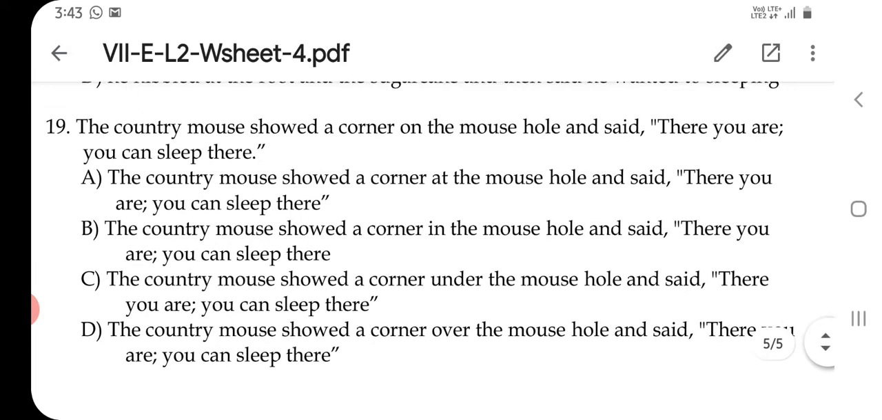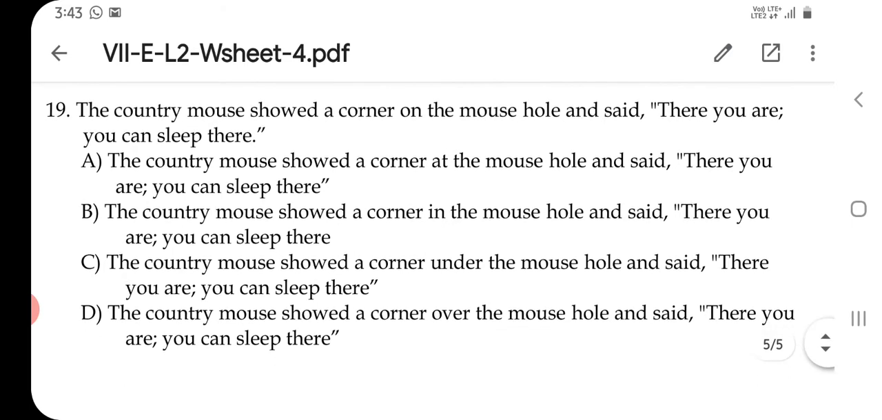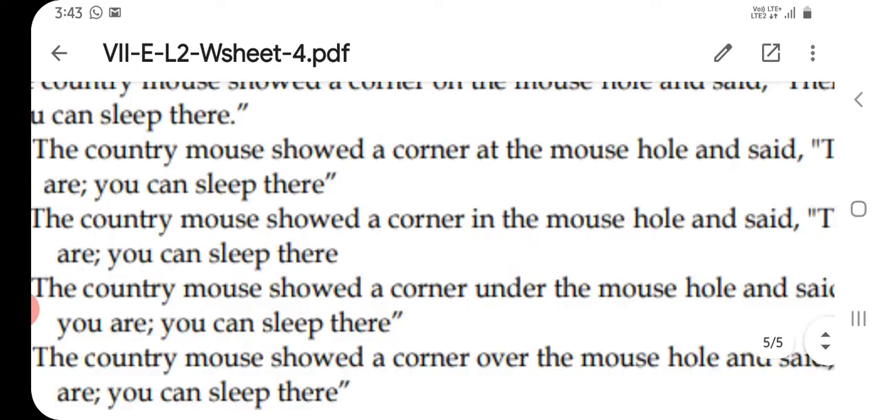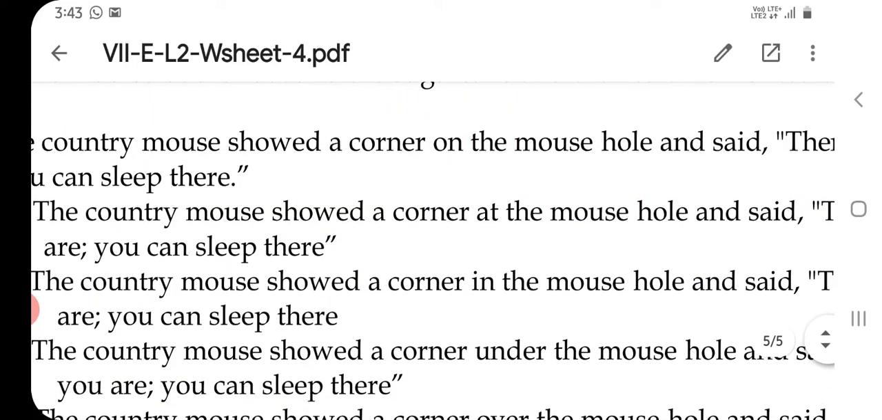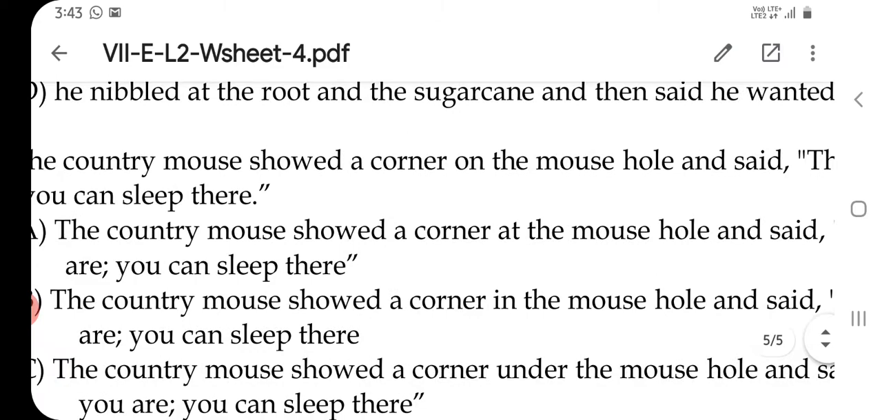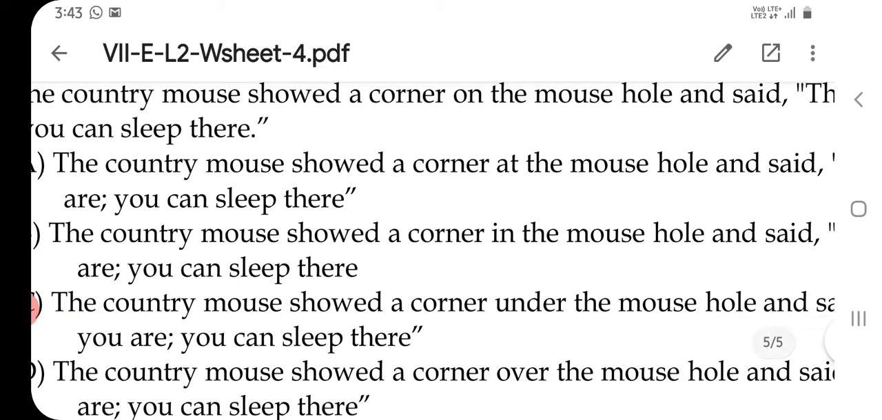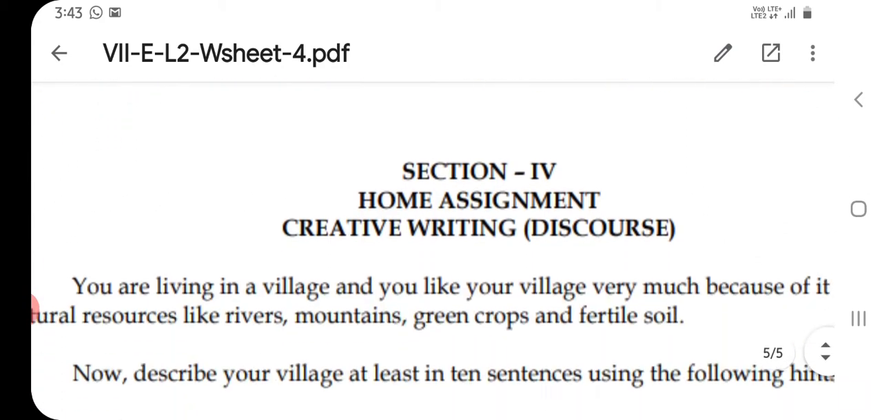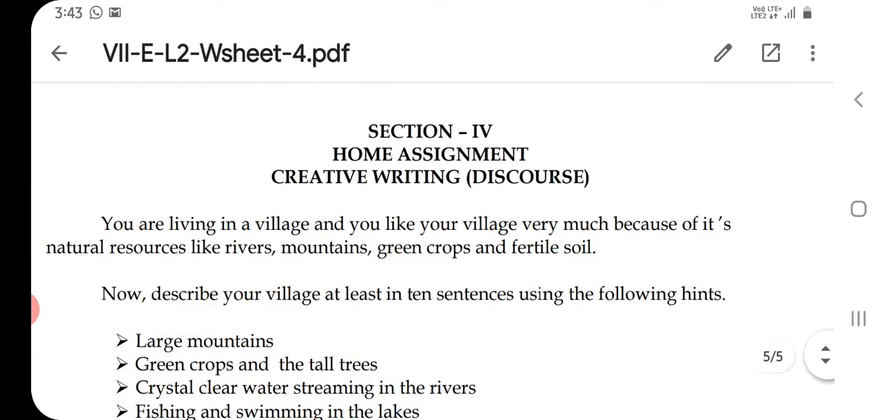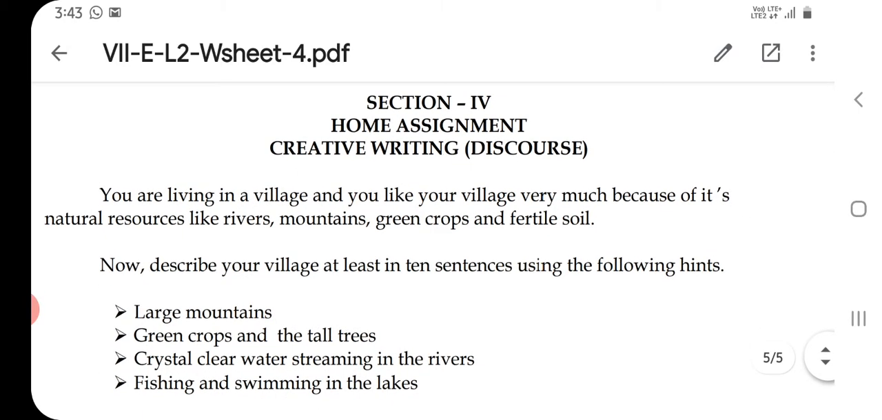Here, the right answer is in the mouse hole. That means B is the right answer. Here the problem is with the preposition, not at, not on. It is in the mouse hole. That is the answer. Now section 4, home assignment, creative writing, that is discourse.